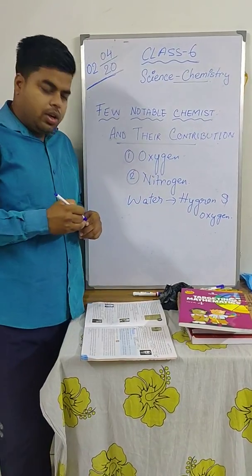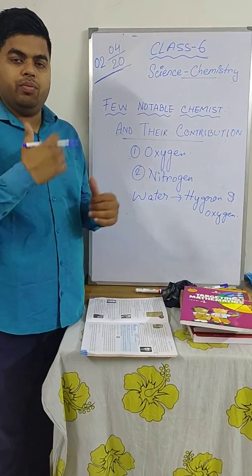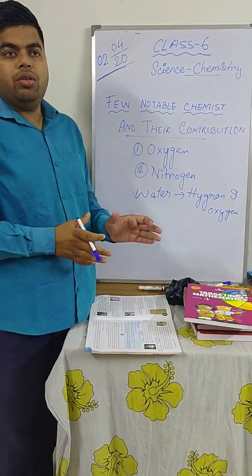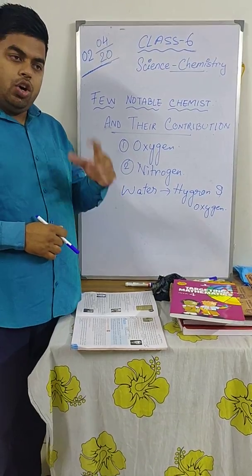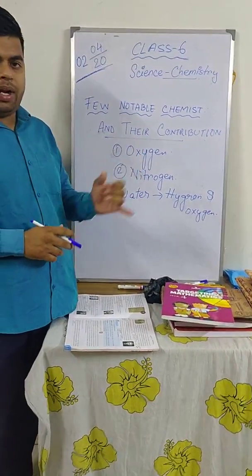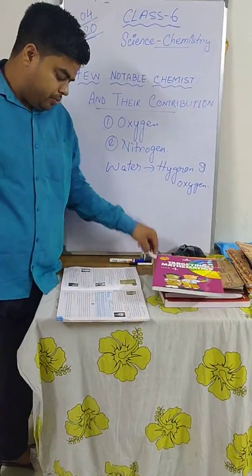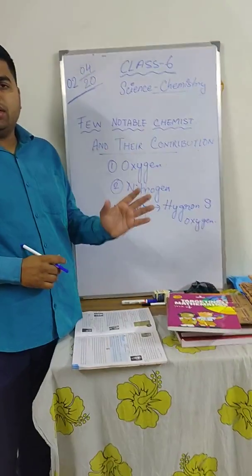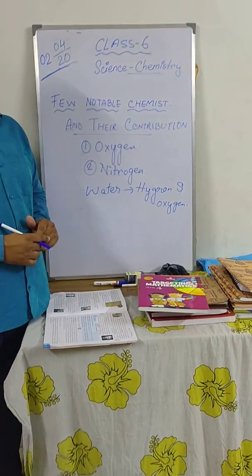So what did Antoine Lavoisier prove? He first established that air is a mixture of more than one gas. Then he found experimentally that air is a mixture of oxygen and nitrogen. He also found that oxygen plays a very important role in the life of plants and animals. He also found that when oxygen comes in contact with metal, it causes rusting of the metal.